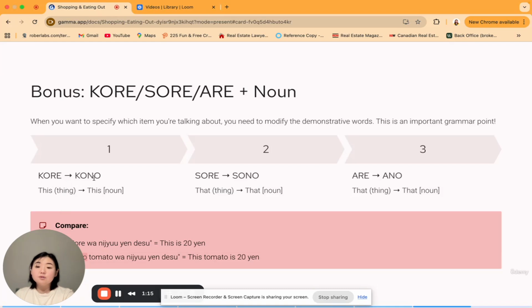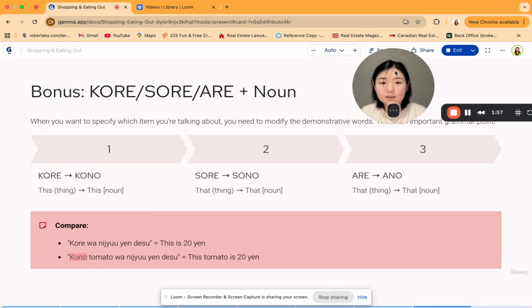Okay, so kore becomes kono. If I want to say this tomato, it becomes kono tomato instead of kore tomato, right? For example, that apple becomes sono ringo instead of sore ringo. We would say sono ringo. And then that over there, if I want to say that broccoli over there, which sounds weird, we would say ano broccoli. Instead of are broccoli, we say ano broccoli. Okay?